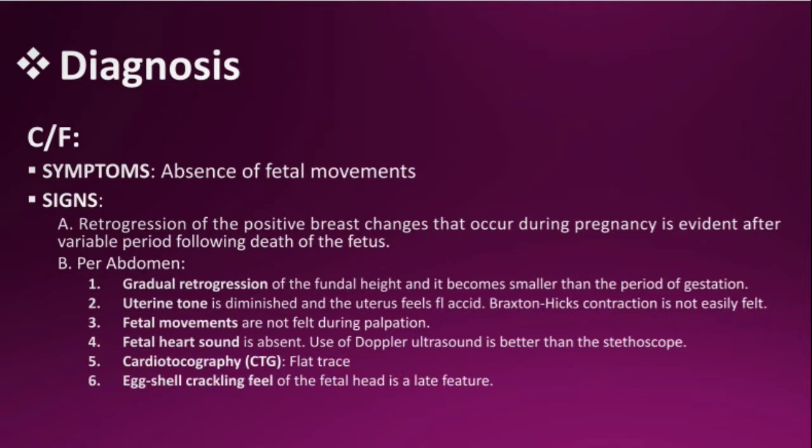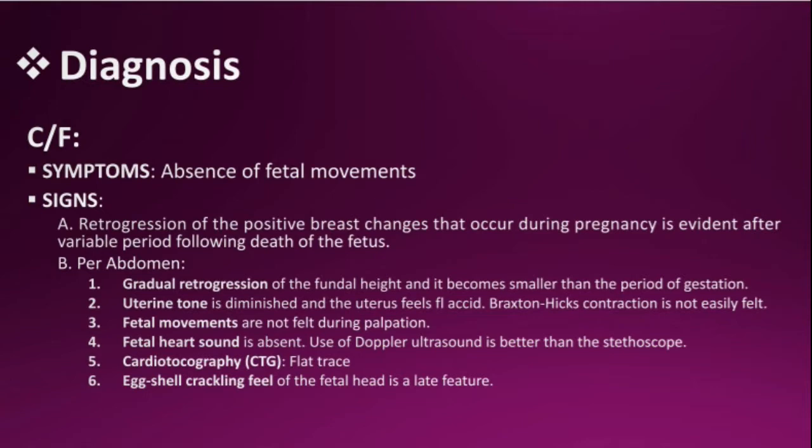Now the diagnosis. First, you have to know the history. Symptoms like absence of fetal movements. Remember the patient, she felt there were no fetal movements. And signs: retrogression of the positive breast changes that occur during pregnancy is evident after a variable period following death of the fetus.